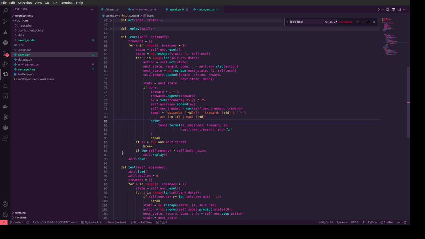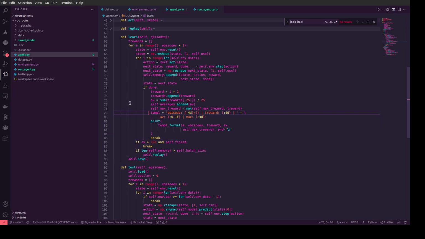And this is also an additional rule, it means if you have enough data in memory, and we could take 32 as the length of this array, because the batch size is 32 by default, and we could train our neural network.